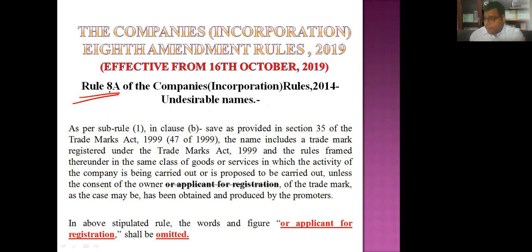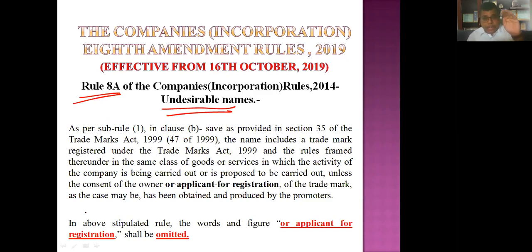In 8A, there was a point, in case your name resembles... Basically, Rule 8 and 8A talk about undesirable names, the names which may or may not be available from the registrar. So now in 8A, the major amendment they have introduced is this: before this amendment, if your name resembled any registered trademark, or even a trademark for which a person has applied but it is not yet registered, my application is pending, right? But it is not registered, because there may be a possibility it will be rejected, it will be under objection, or I may get the registration of my trademark, right?